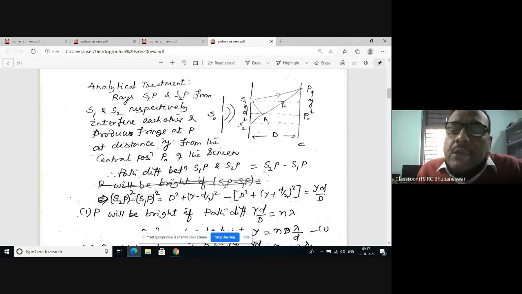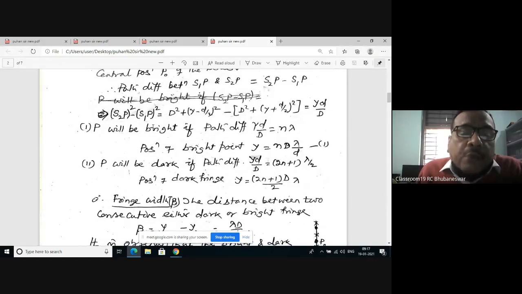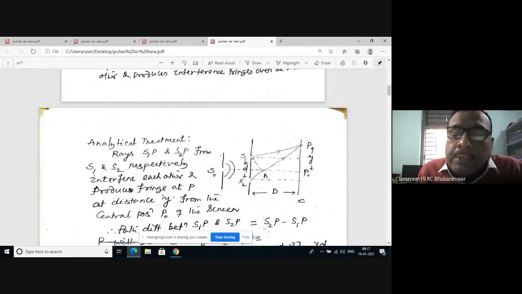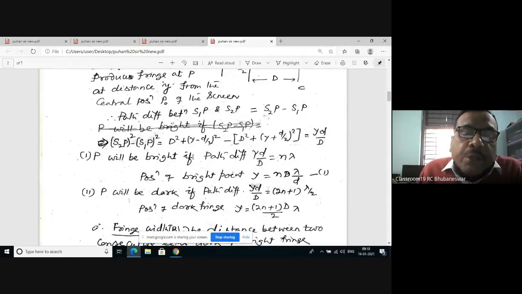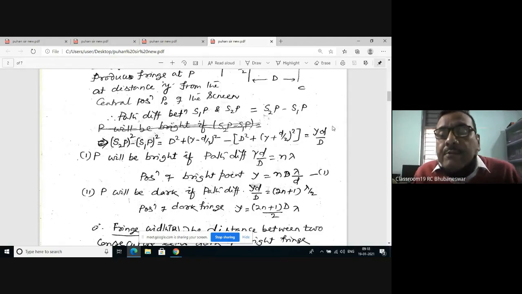Therefore, path difference is equal to S2P minus S1P. That is equal to AS2. You can calculate this, since this is a right angle triangle, and this is the distance of the screen from the slits, D squared plus, this is equal to y. This is a small distance, small d, so this is d by 2, y minus d by 2. So putting all these values, we will get the path difference equal to yd by D. Yd by D becomes the path difference.